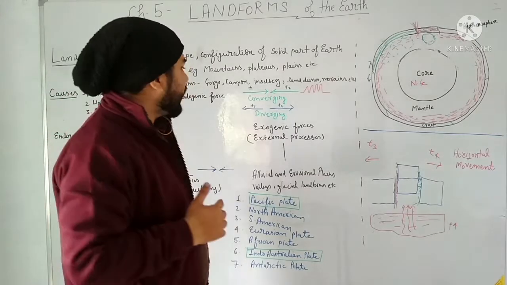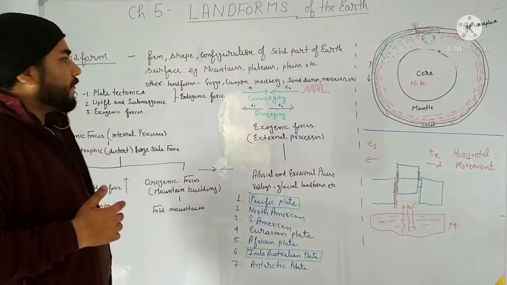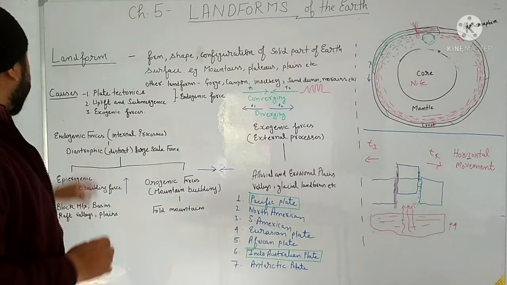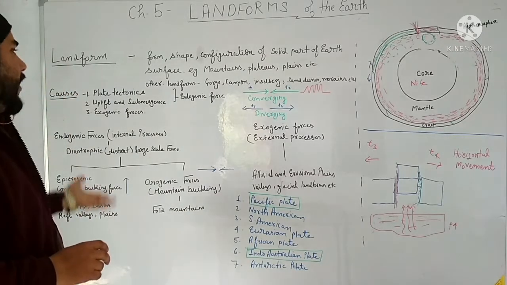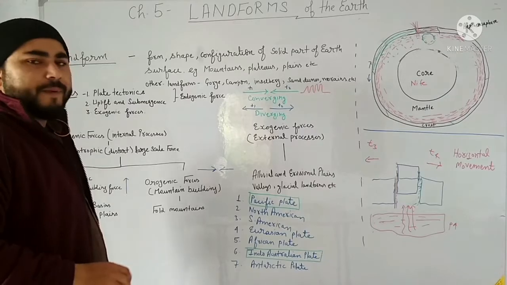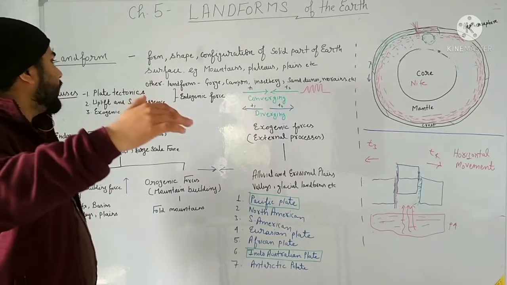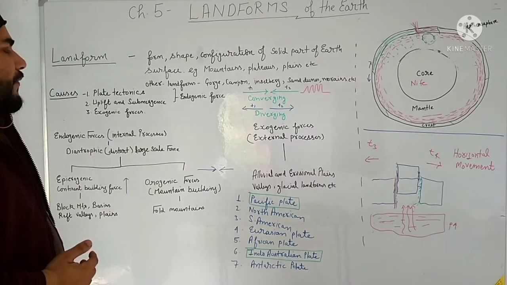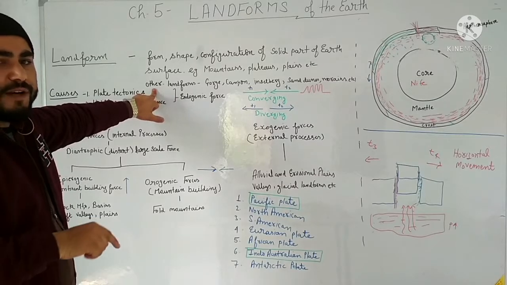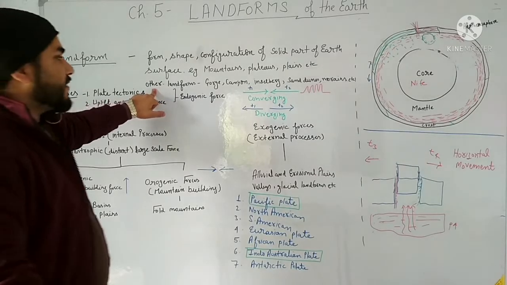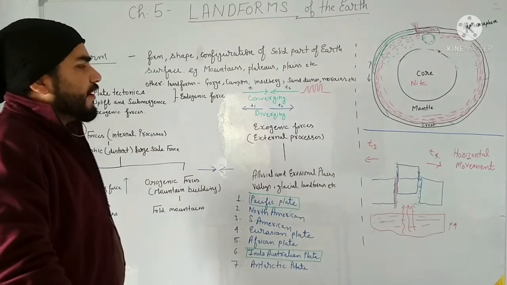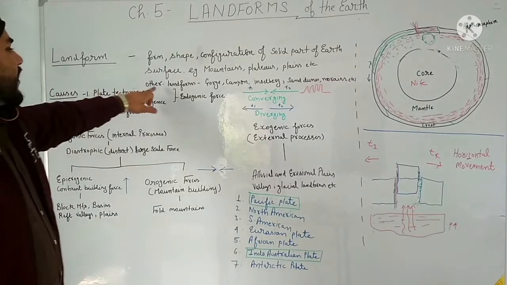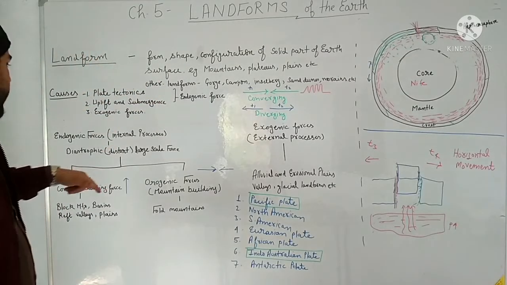Right? So let us recapitulate what we have studied. We have studied chapter 5, landforms of the earth, first lecture. In that we have studied about the landform. Landform is a form, shape, configuration of the solid part of the earth, means the surface of the earth, for example mountains, plateau, plain, etc. And there are other landforms also other than these major landforms, like gorge, canyon, inselberg, sand dunes, moraines. And we will study about these landforms in the last lecture, in the next lectures.